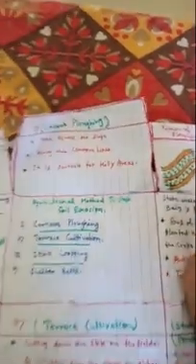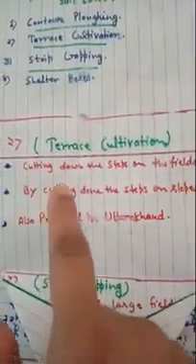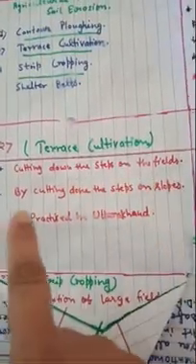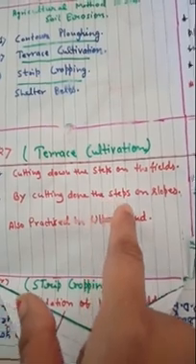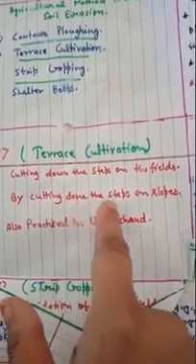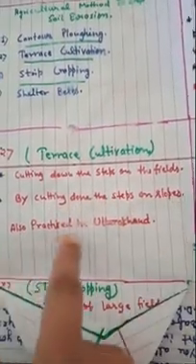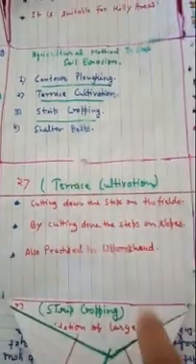So in this manner you will make your art integrated work. Now, on the other hand, we have written second, terrace cultivation. What is terrace cultivation? Cutting down steps on the field. We can do it by cutting the steps on the slopes also, and it is also practiced in Uttarakhand. So this is the second way to stop soil erosion.